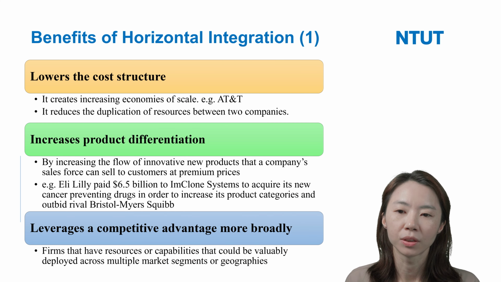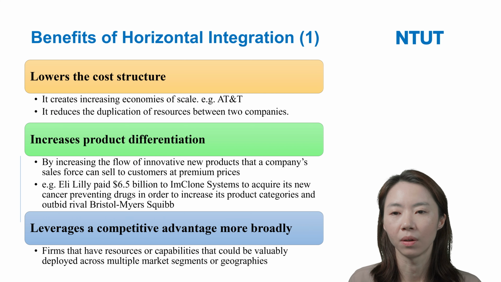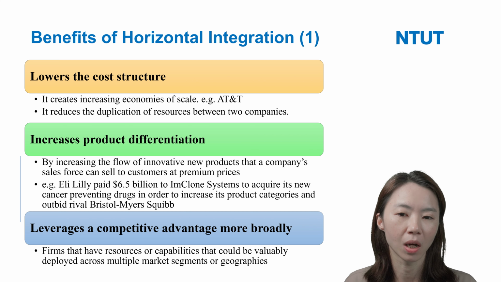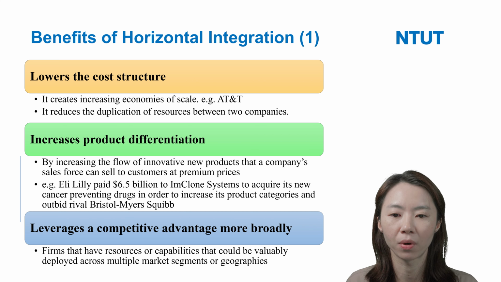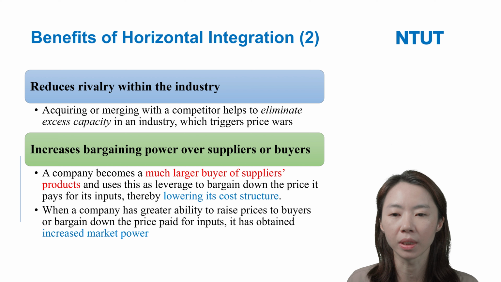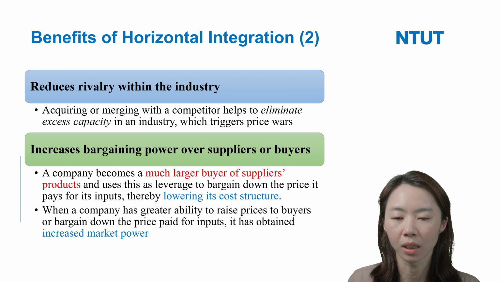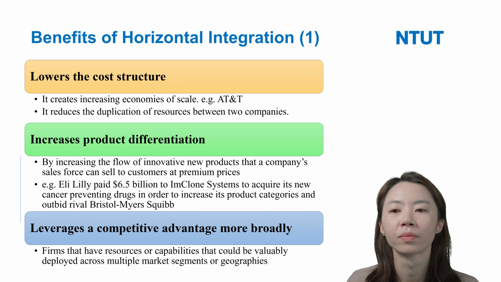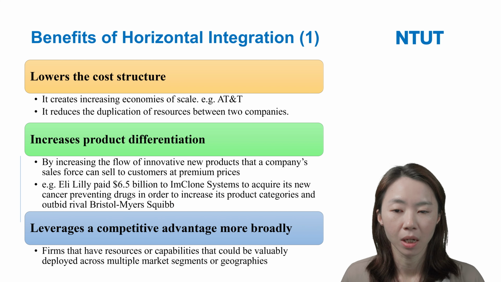And next, we talk about the benefits or advantages of horizontal integration. Horizontal integration can help firms lower their cost structure, increase product differentiation, and allow the firm to leverage a competitive advantage more broadly. It can also reduce the rivalry within the industry and increase bargaining power over suppliers and buyers. First, horizontal integration can help a firm lower its cost structure.